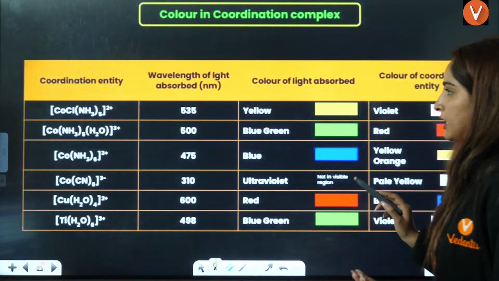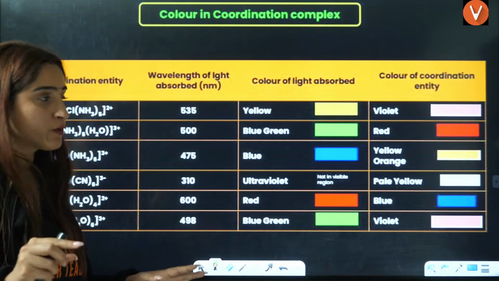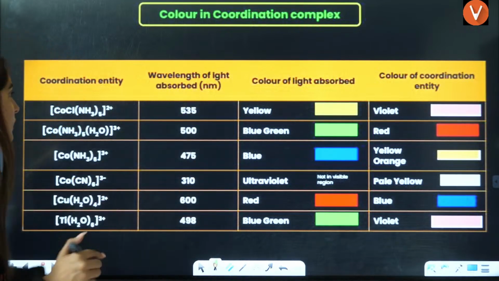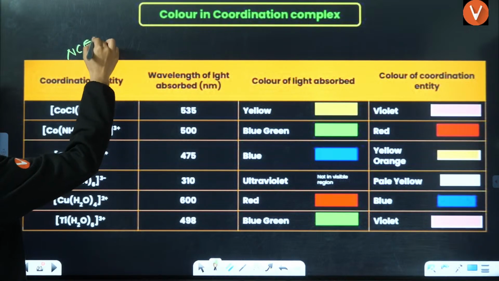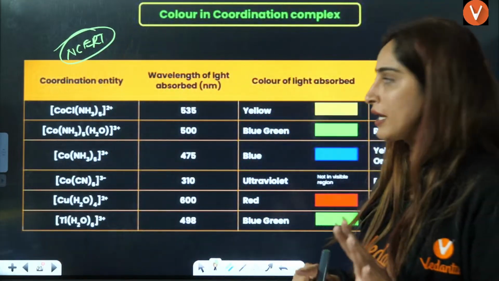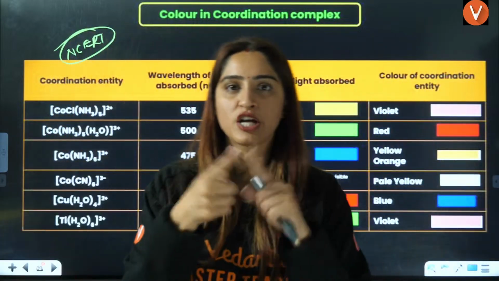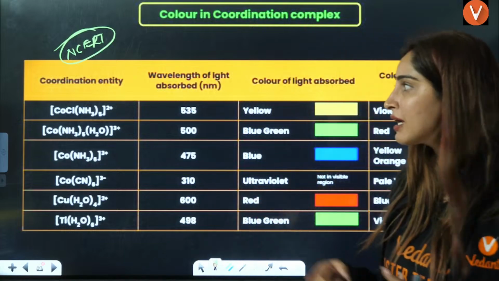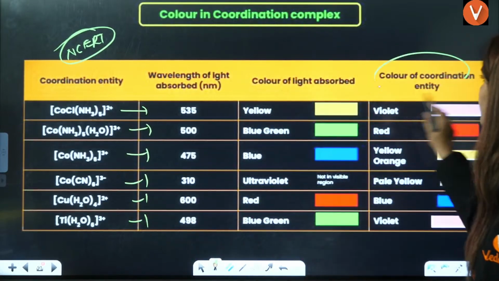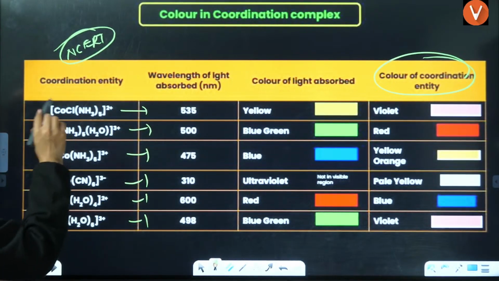Now, in JEE Mains 2024 attempt 1 and 2025 attempt 1, what we have observed is they are asking questions on the colors. That's why I have given you this color chart here, because this is from your NCERT. They are asking only those colors which are mentioned in your NCERT. Now, this is not a short topic, but the trend is changing. That is why I have given you this particular chart. You should once go through the colors here, and know the color of each coordination entity. Just go through this table once.